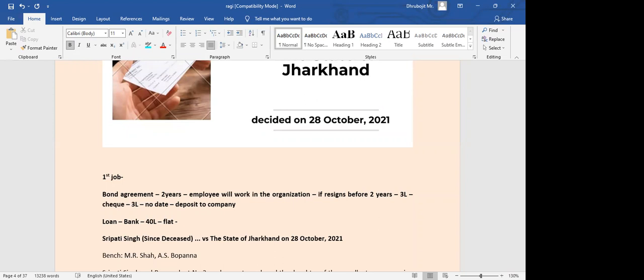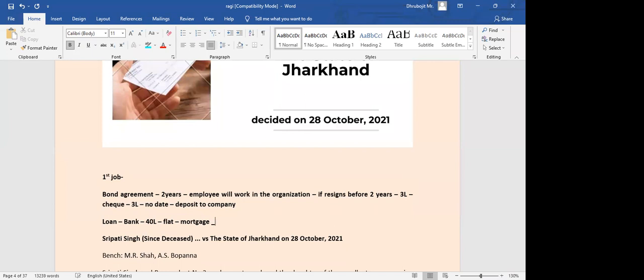When you apply for a loan for property, your flat or your land, it is kept on mortgage. The bank will keep all the original documents so that you cannot sell the property to someone. So it is already in mortgage.